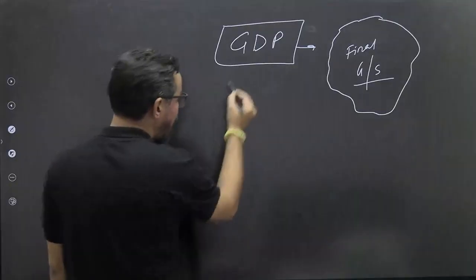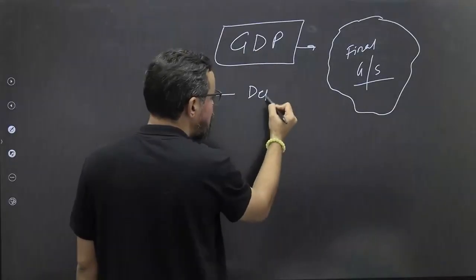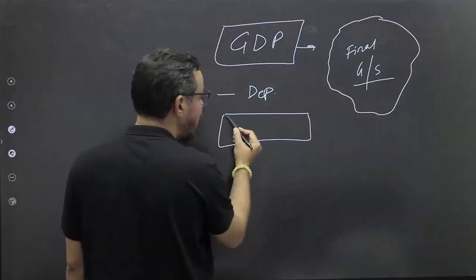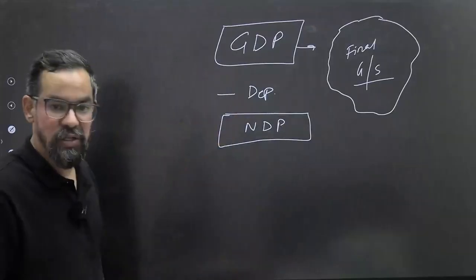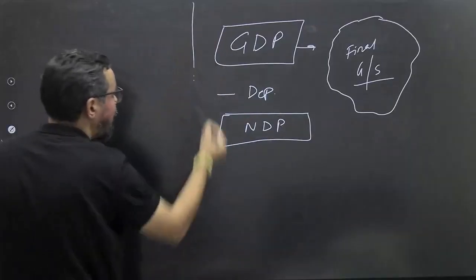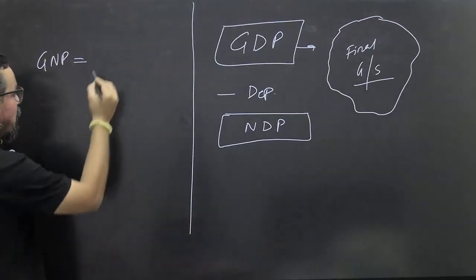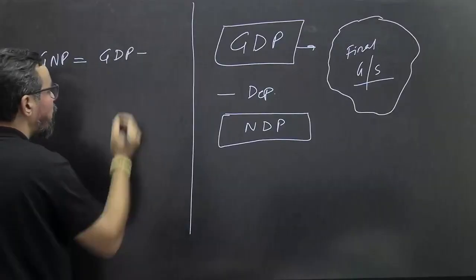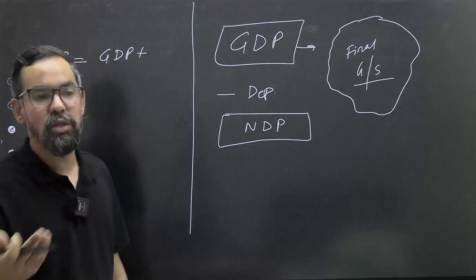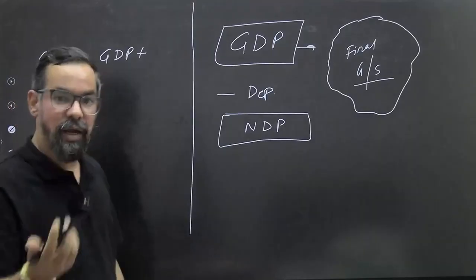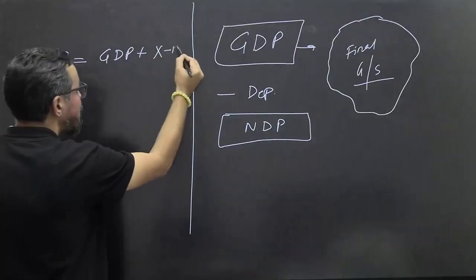If you subtract depreciation from GDP, it is called your NDP, net domestic product. Or we have GNP, gross national product. To calculate it, it is GDP plus net income from abroad if you are using the income method, or if you are using the expenditure method, it is net export, that is X minus M, export minus import.